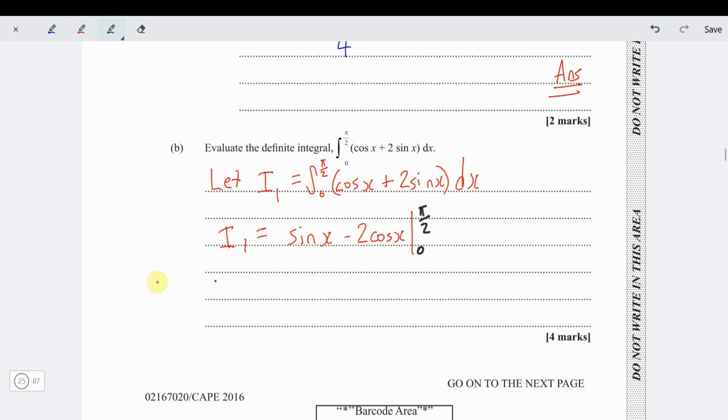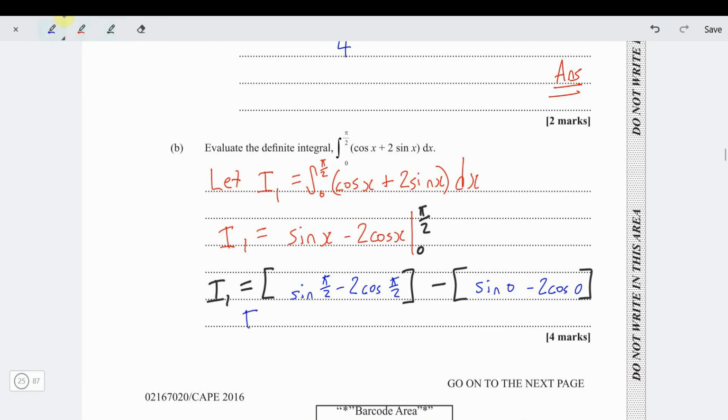So I1 is now equal to, when we put in pi over 2, this is sine pi over 2 minus 2 cos pi over 2, close that bracket, minus, when we put in the 0, we have sine 0 minus 2 cos 0, close that bracket.